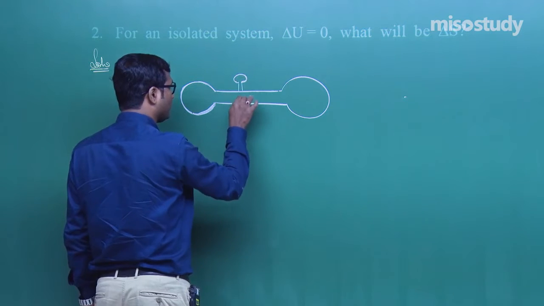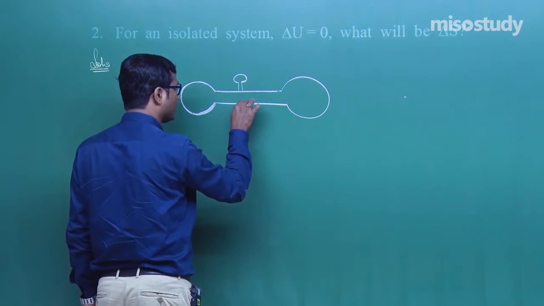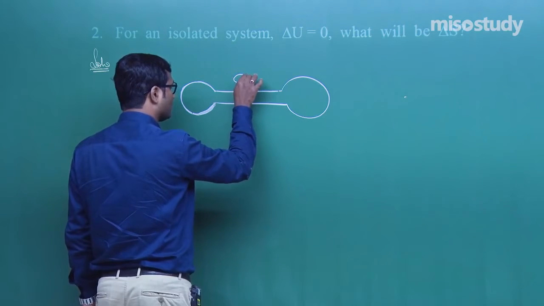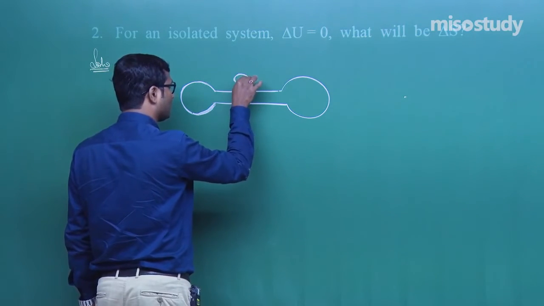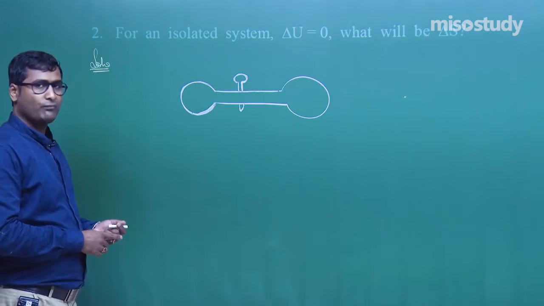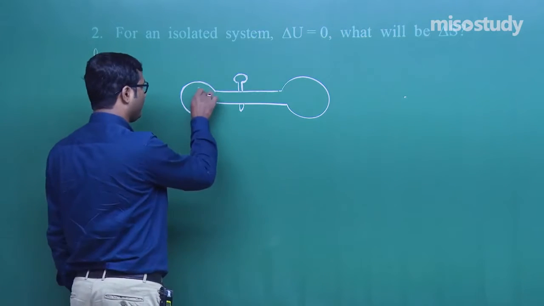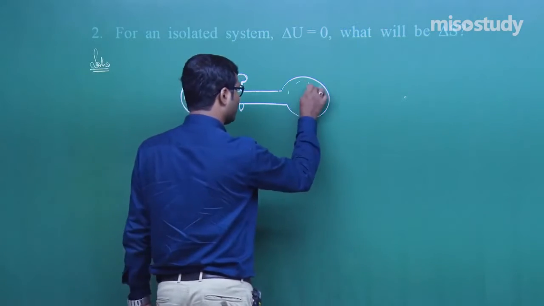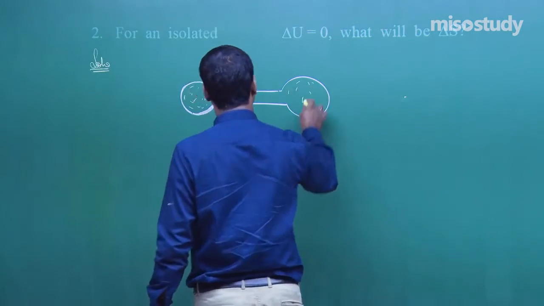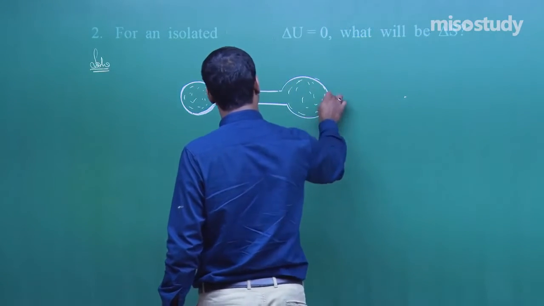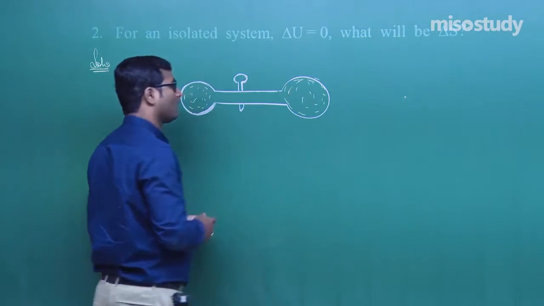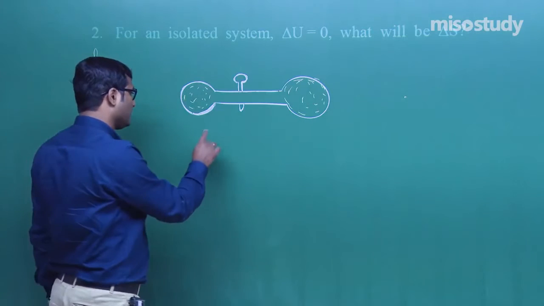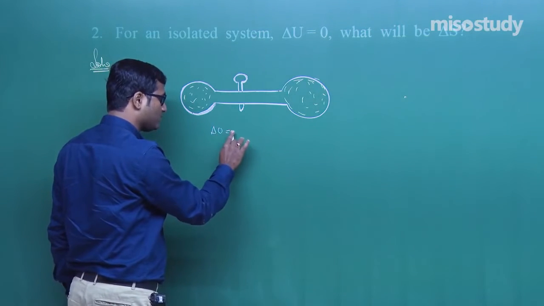This is an example of an isolated system maintained by a stopcock. Now, the gases are filled here. Clear? Now, as we know, this is the isolated system, that is delta U is equal to 0 given.